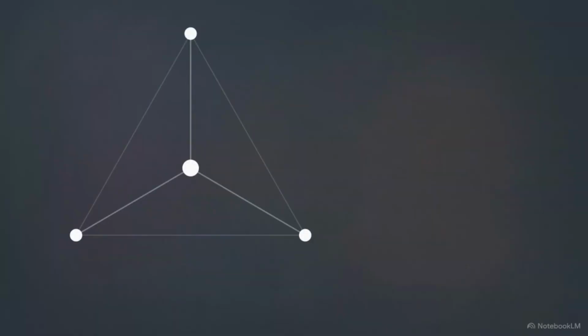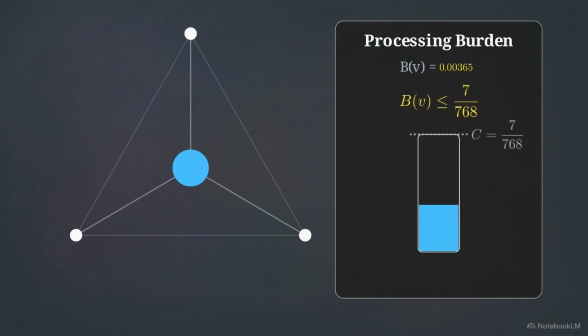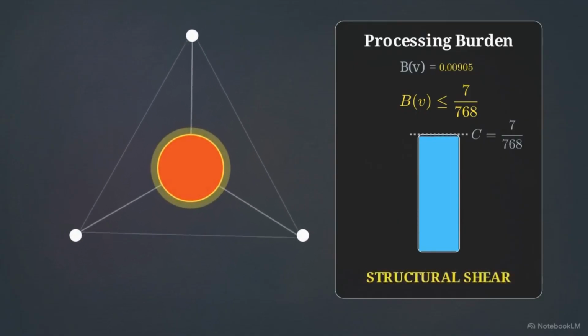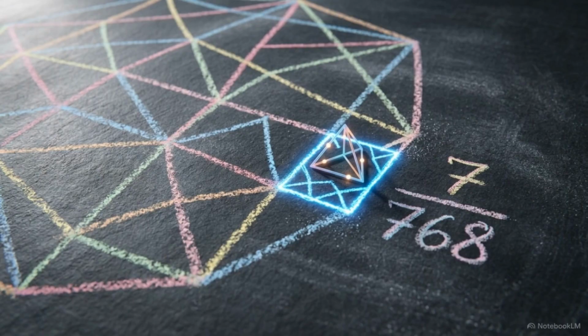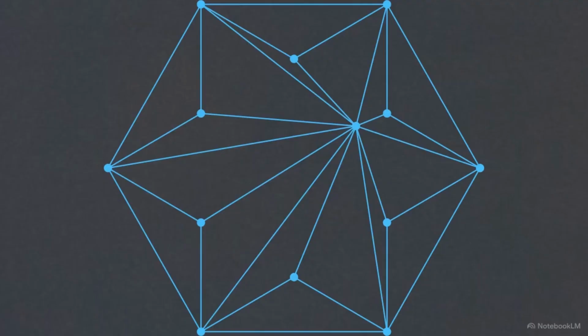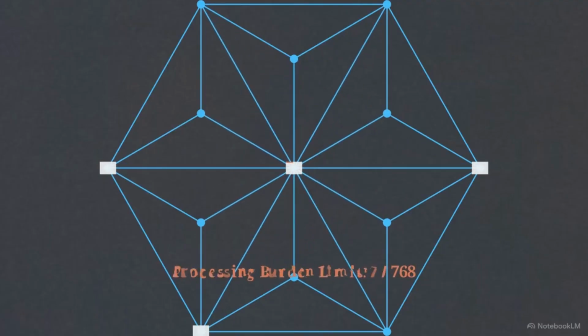Data packets travel along the 1D edges to achieve topological relaxation. When packets accumulate faster than they route, the node experiences a backlog called processing burden. The K4 geometry dictates an absolute limit to this density. If exceeded, the system experiences structural lattice shear. This vertex information capacity limit is fixed at the fraction 7/768. This value exists as a rigid structural invariant of the graph itself. It is derived from the total state space of the tetrahedral cell, rather than being tuned to fit observations.